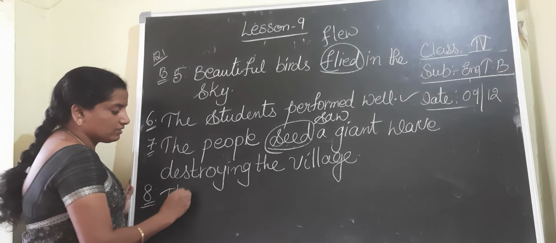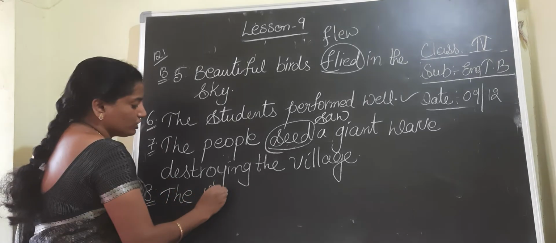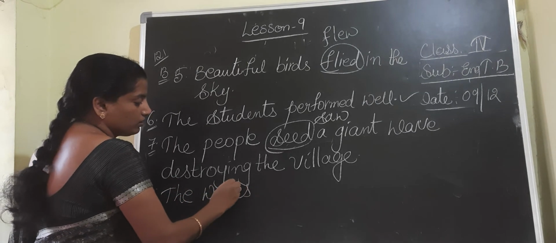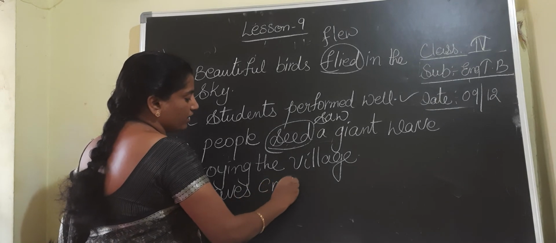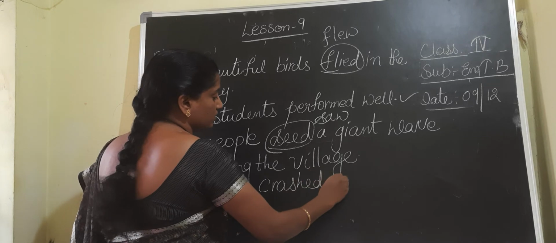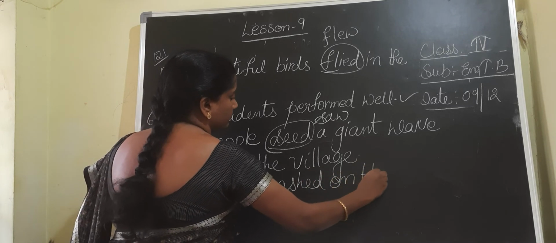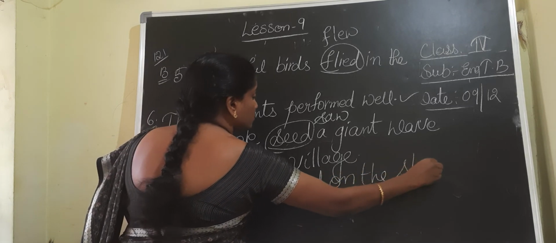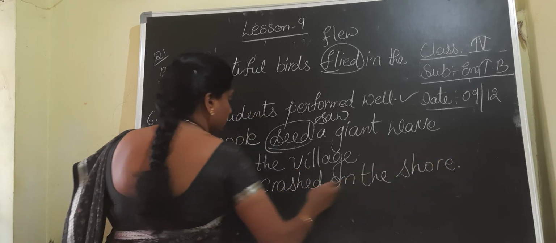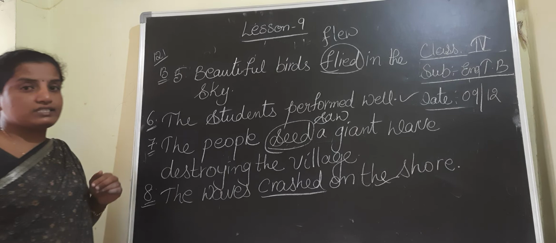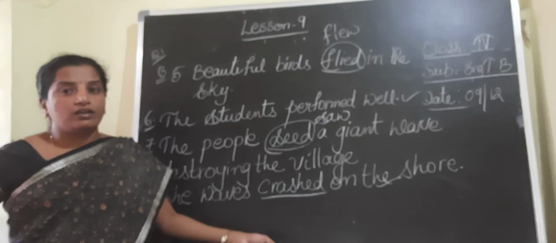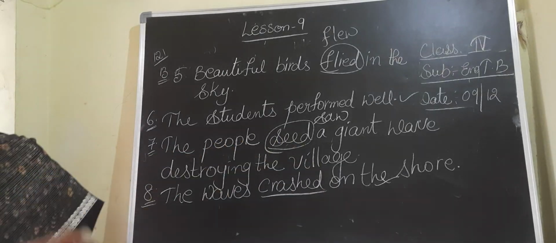Coming to the eighth one, children. The waves crashed on the shore. The waves crashed on the shore. So here crashed is the correct one. So the given sentence is correct. In this way, children, we have completed our B Roman given on page number 121.